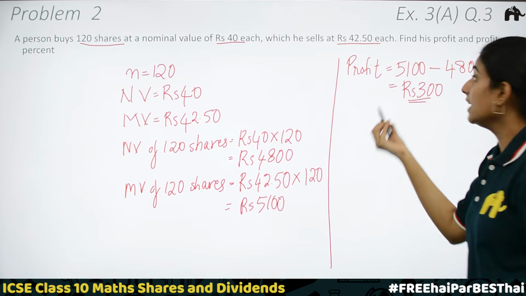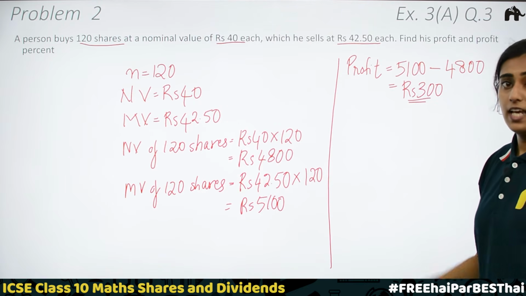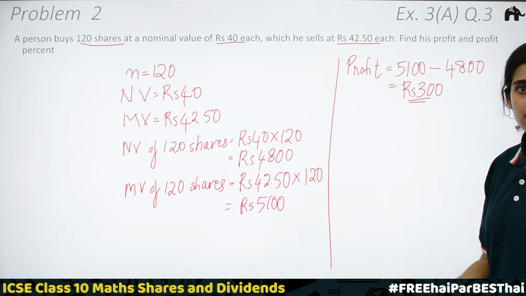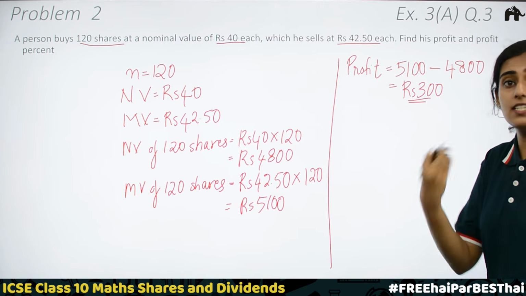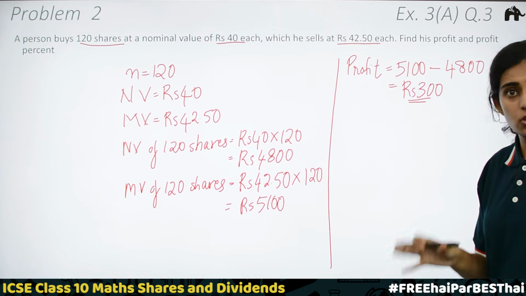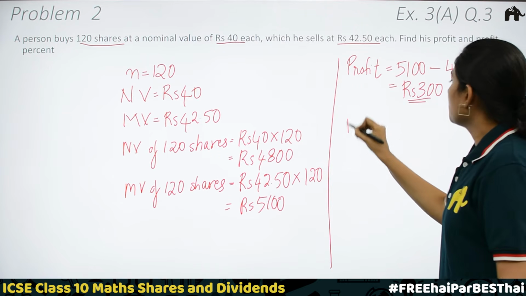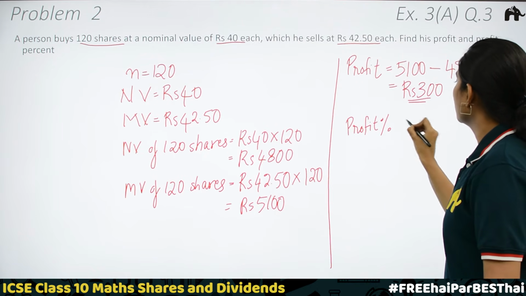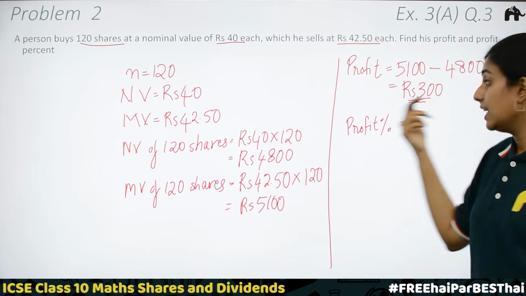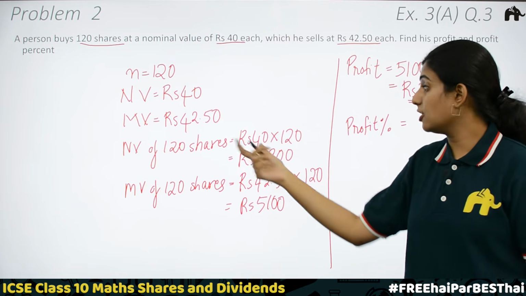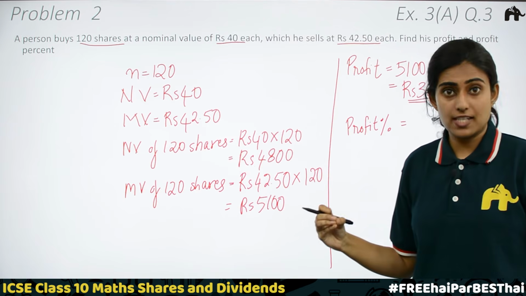Now we need to find the profit percentage. Income percentage we know to find. Similarly, we can find the profit percentage because profit percentage, income percentage, return percentage, etc. are the same thing. We know that, right? So the profit percentage is equal to profit divided by the nominal value of 120 shares, because that gives us the cost price, right?